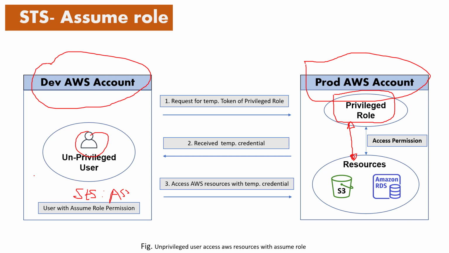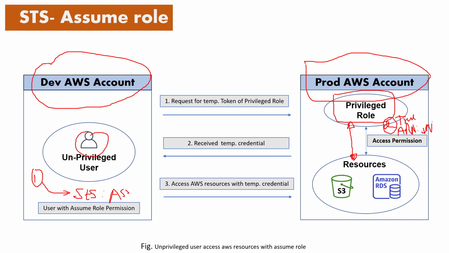The first prerequisite is that this user should have the STS assume role permission. The second prerequisite is that in this role's trusted entity, the ARN of this user, the developer account user, should be listed.